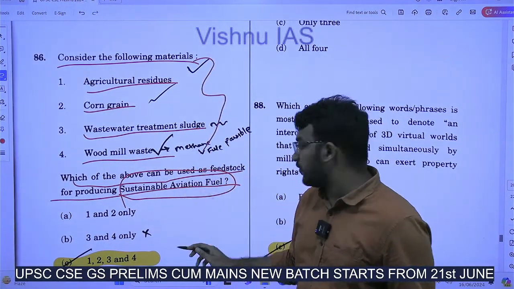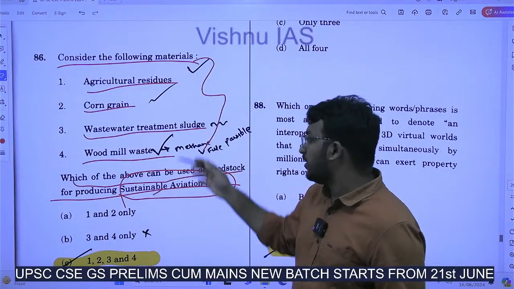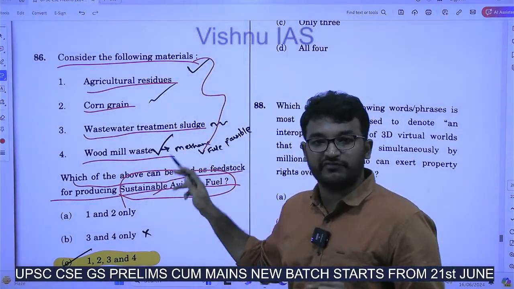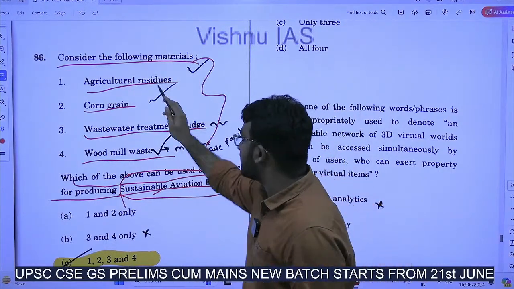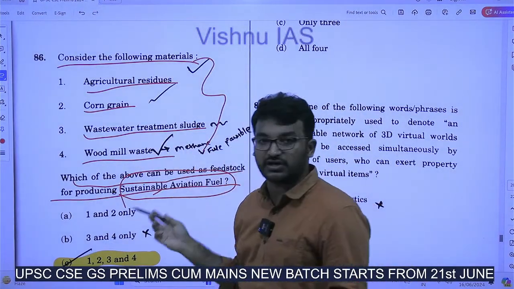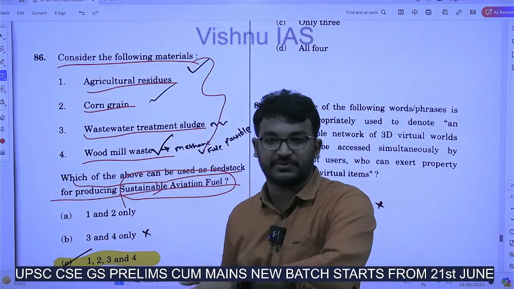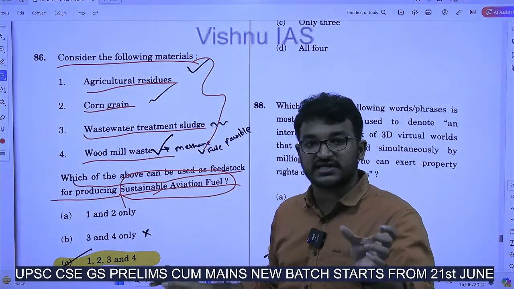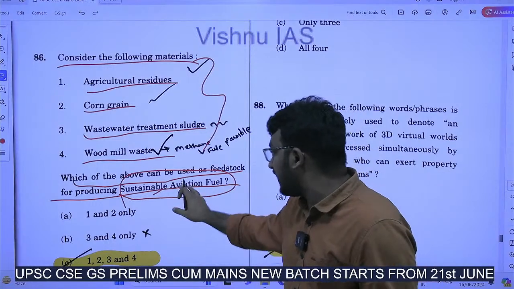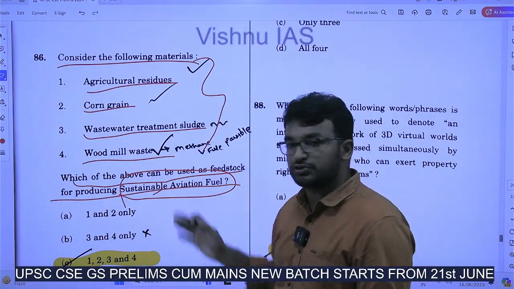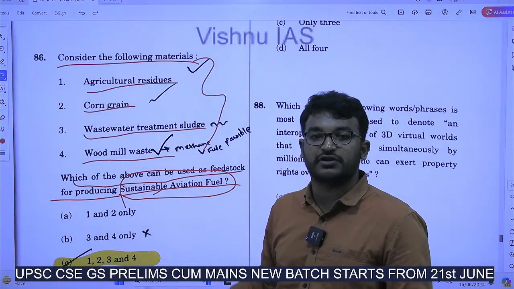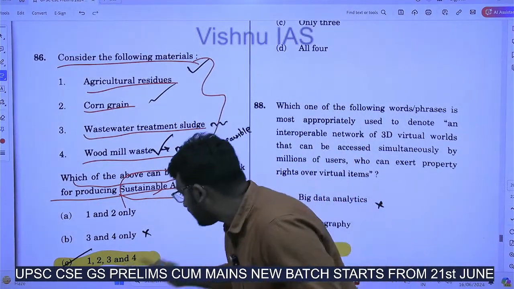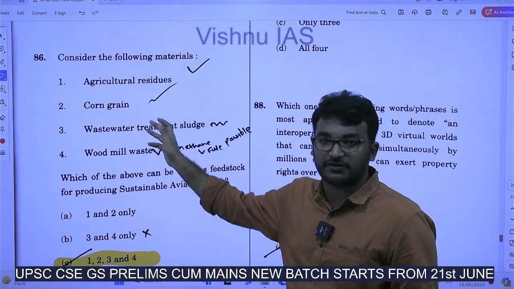All these four will come under the sustainable category, because generally these are non-usable. These residues, wood mill waste or wastewater, we can't use them again. But since there is a chance that they have some chemicals, and it is easier for them to turn into sustainable aviation fuel, and those properties support them. So all the four come under sustainable aviation fuel feedstock.